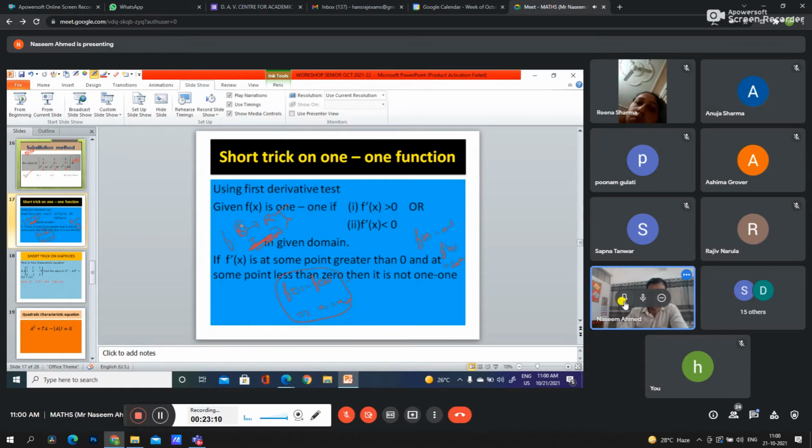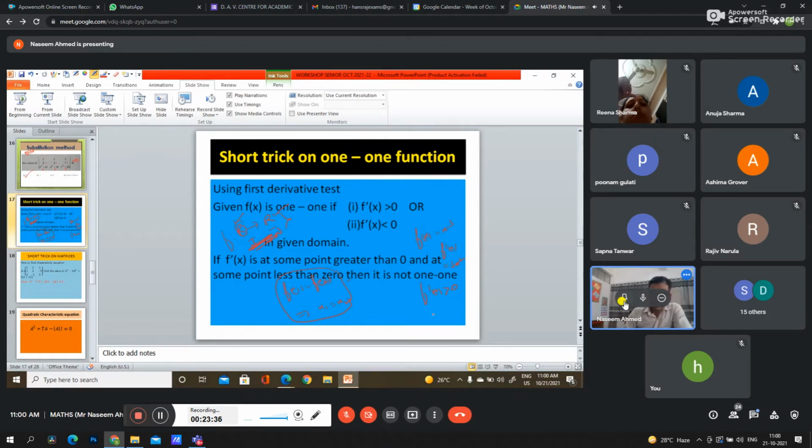We'll check values of x from the domain, that f dash x is greater than 0. In the whole domain, we have f dash x greater than 0. If we find this type of condition, we can say this function is one-one.